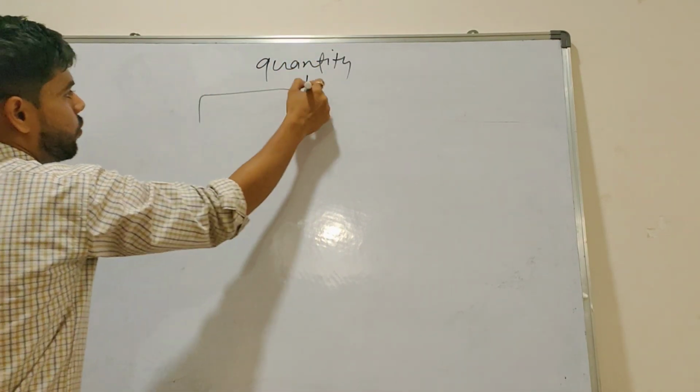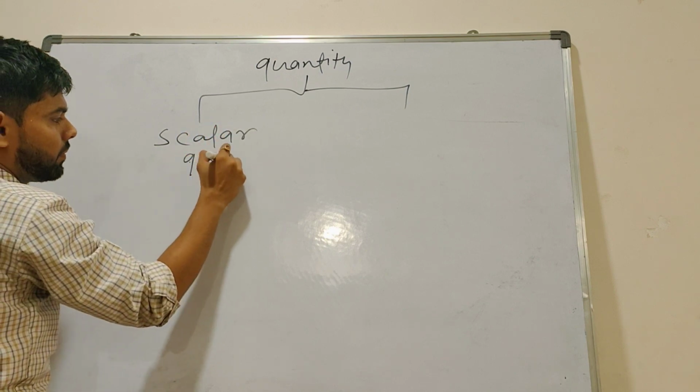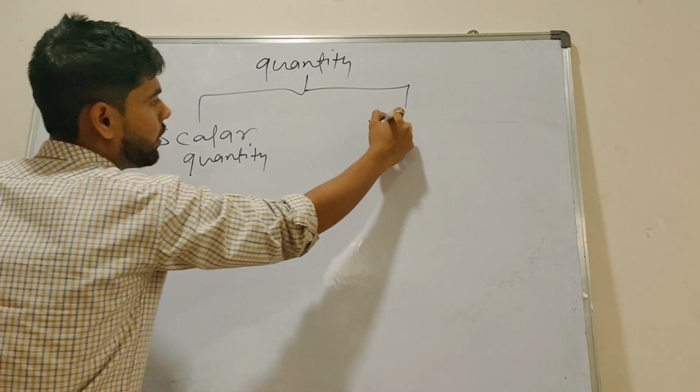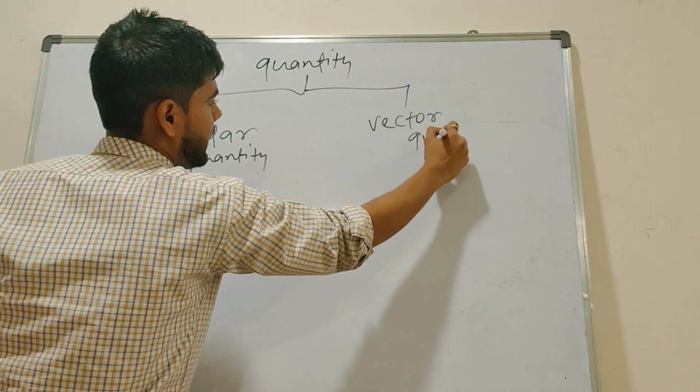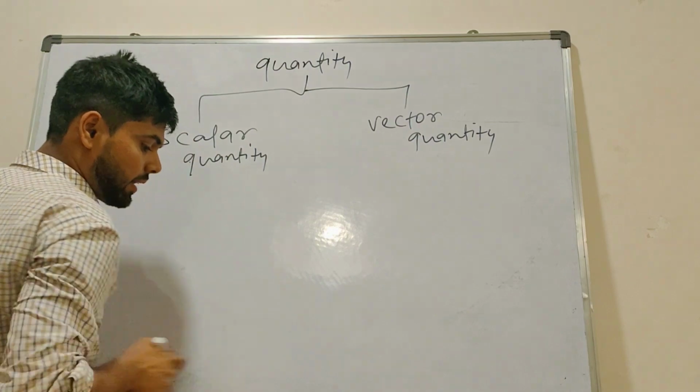Quantities are of two types. What are they? One is a scalar quantity and one is a vector quantity. Any doubts? No sir. Quantities are of two types, scalar quantity and vector quantity.